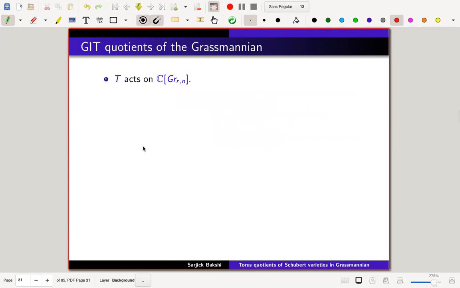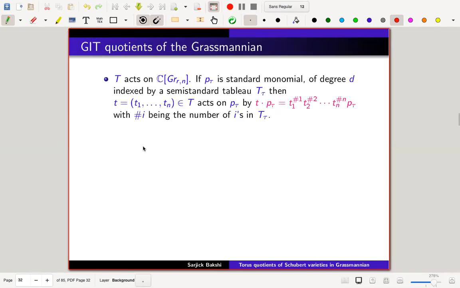Now, slowly we are moving towards understanding the GIT quotients of the Grassmannian by a maximal torus. We start with the action on the homogeneous coordinate ring. It's a natural action because SL_n acts on the Grassmannian, and T is a subgroup of that, so there is an action.